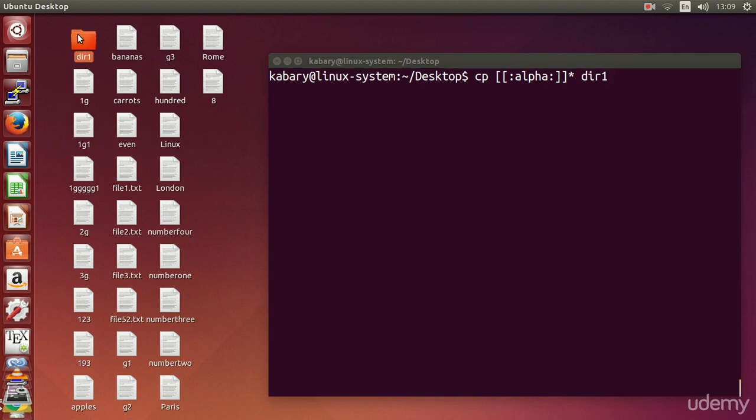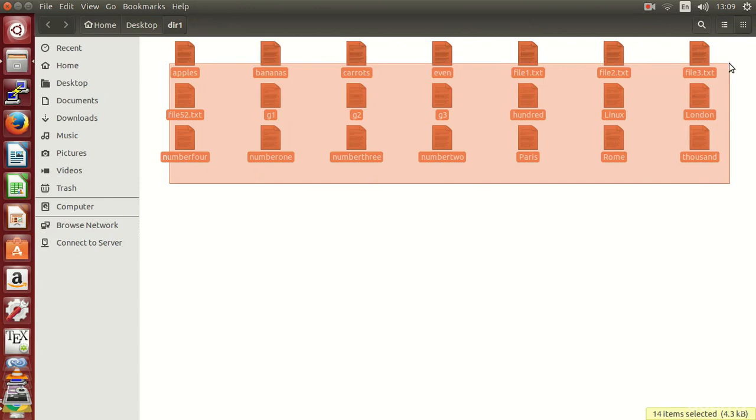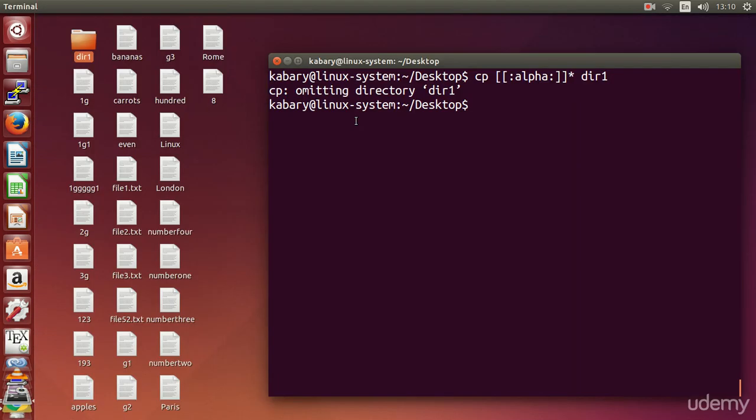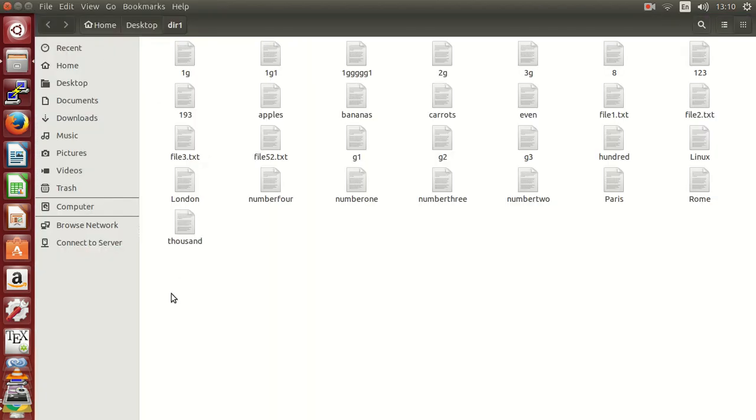Okay, so let's see. Yeah, it does not include anything that begins with a number. However, if you want to include numbers as well, you can say ALNUM. So this will be alphanumeric. If you go there, you can see all our files now.